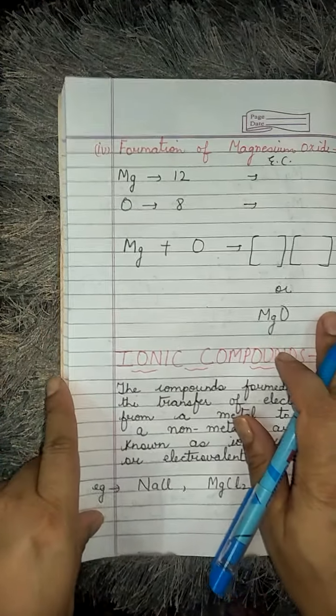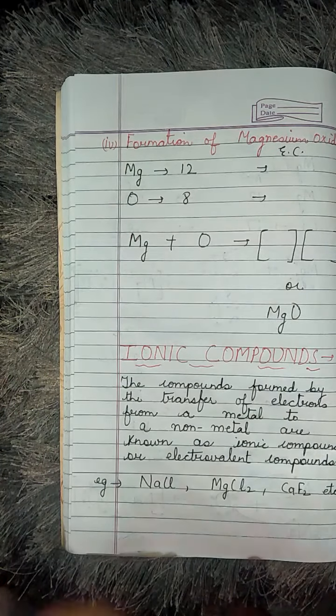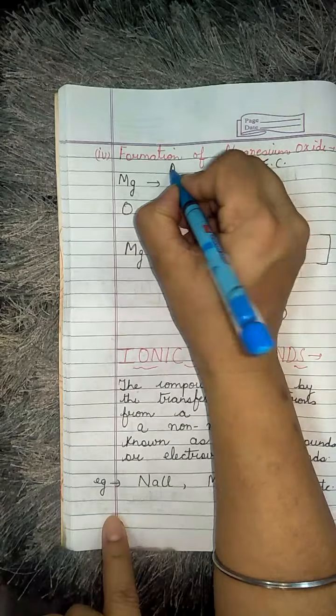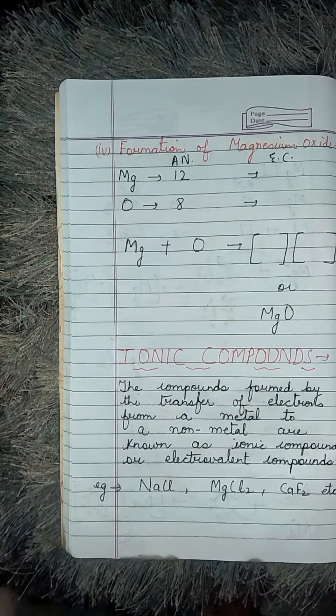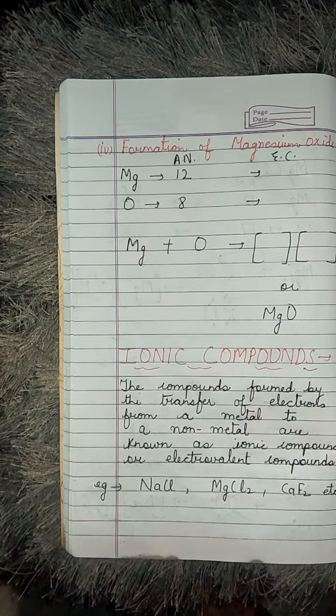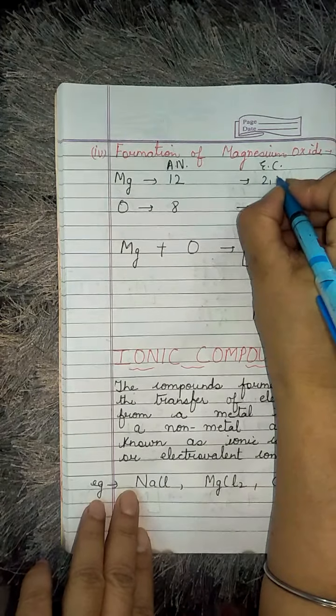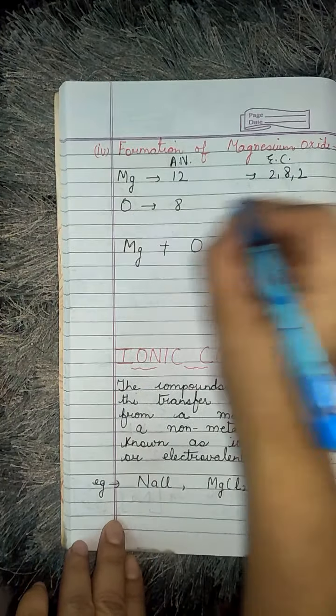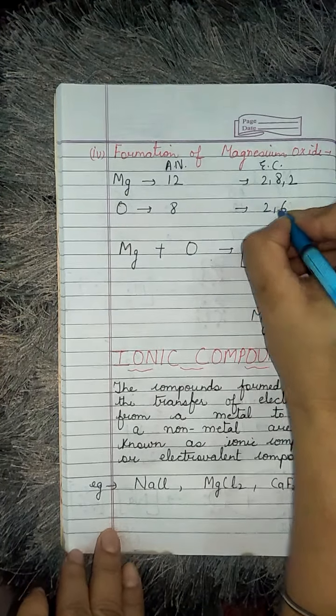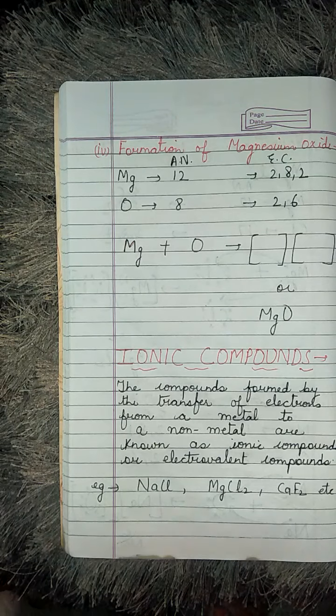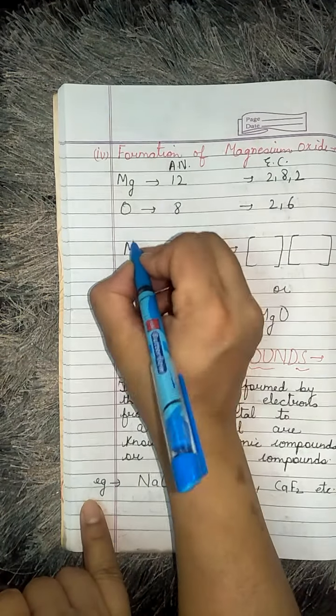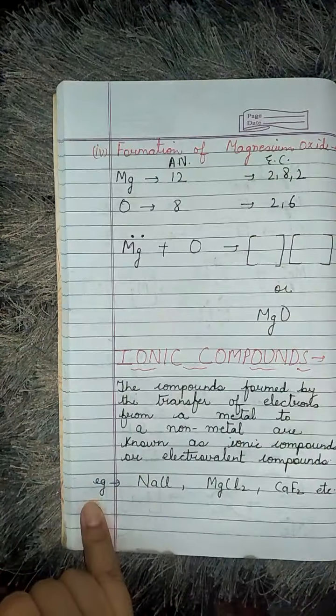Then one more example, magnesium oxide. See, the atomic number for magnesium is 12, with electronic configuration 2, 8, 2. Oxygen has atomic number 8, with configuration 2, 6. Magnesium has 2 electrons in the outermost shell.